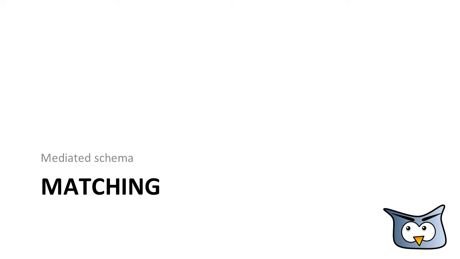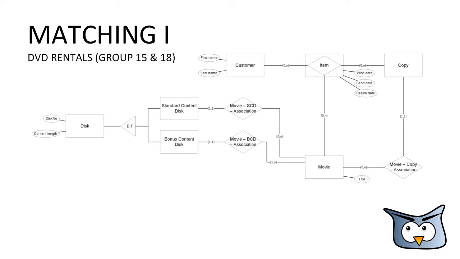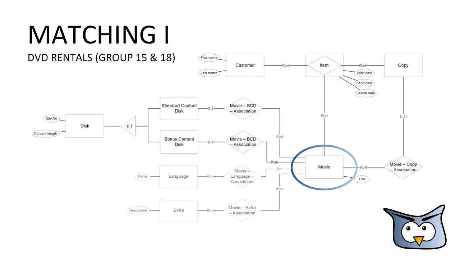After you got a short overview of the individual models of each group, you'll now see how we developed our mediated schema. At first, we combined the two DVD rentals as they have the most overlap. This again is the ER model of Group 15. The movie entities of both groups are quite similar, so we can keep them. Instead of using explicit disk information, Group 18 uses an extra entity. In addition to that, Group 18 stores language information. So we add both features and change the bonus content disk cardinality. The copy entity is used the same way by both groups as well as the customer entity.